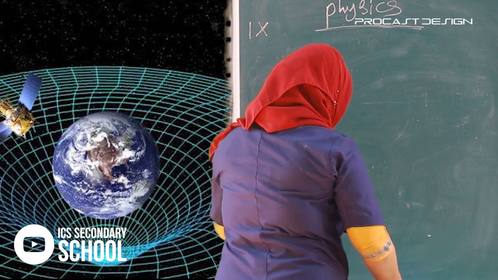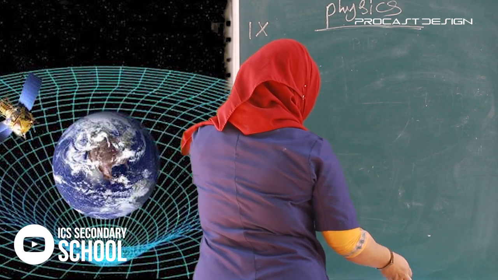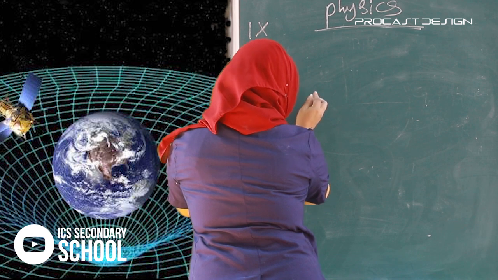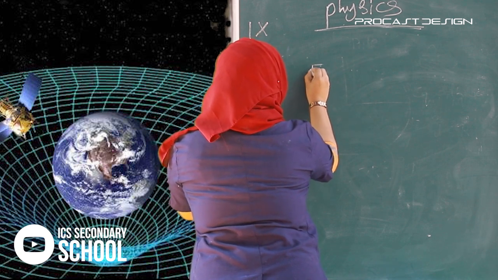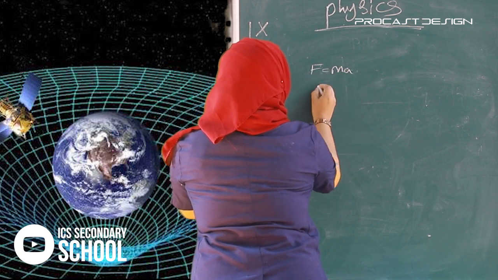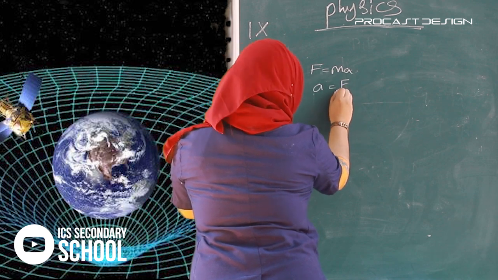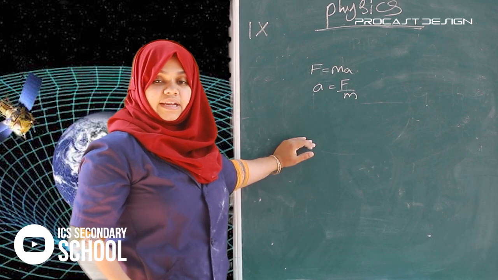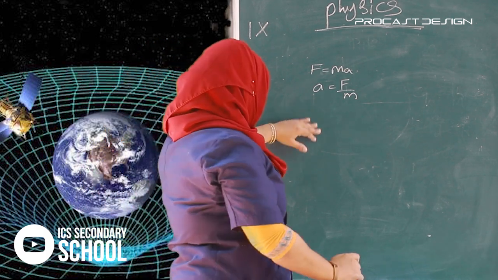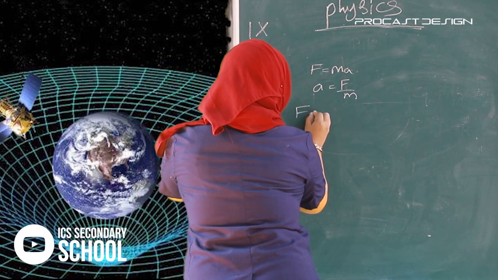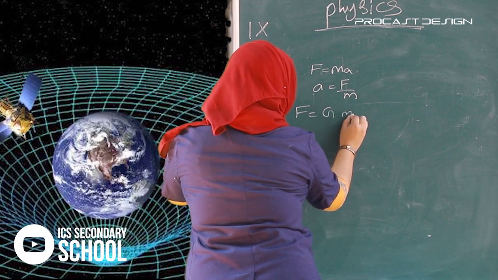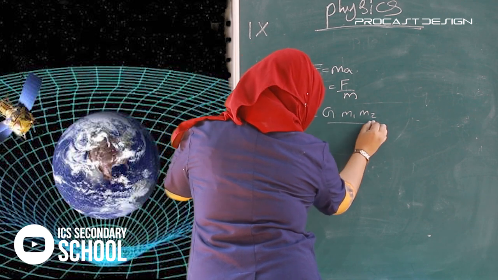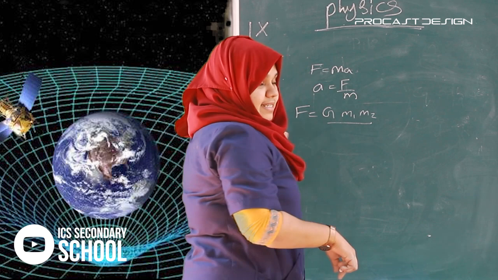According to Newton's law, F is equal to ma, and a is equal to F by m. According to Newton's law of gravitation, what is F? F is equal to G m1 m2 divided by d square.